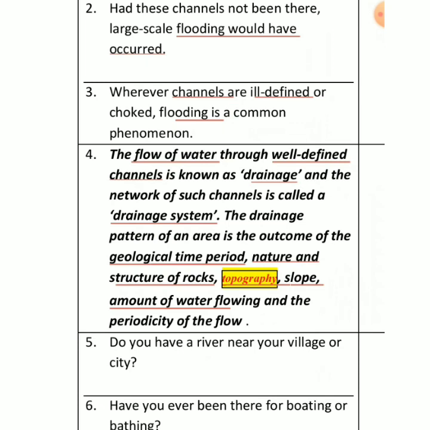You must have seen some river is full of water throughout the year, but some rivers don't have, right? If you compare North Indian rivers and South Indian rivers, that definitely I'm going to tell you afterwards in this chapter itself. We have two types of river system in India basically. One we call North Indian rivers, and one peninsular Indian rivers. North Indian rivers are always with water, right? Because they are fed by glaciers. That's the reason why they have water throughout the year.